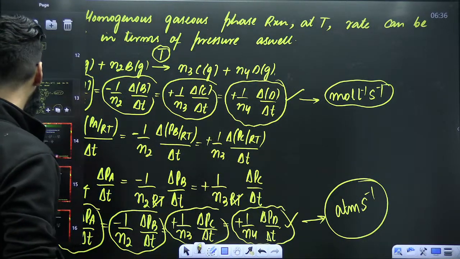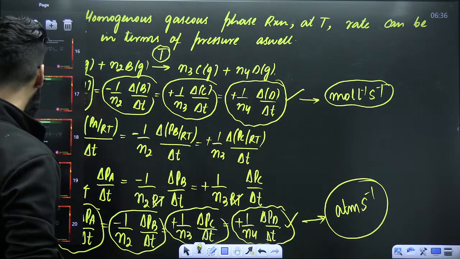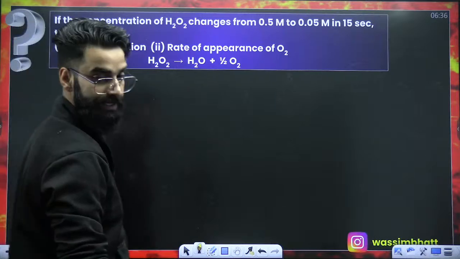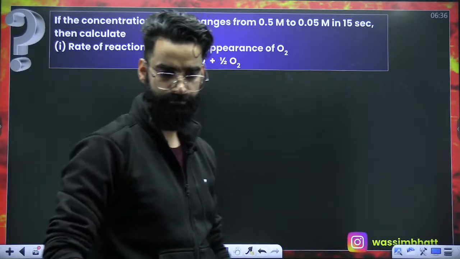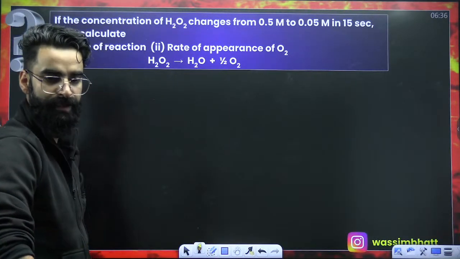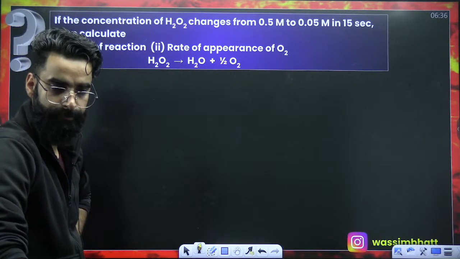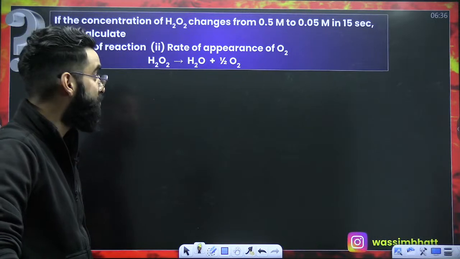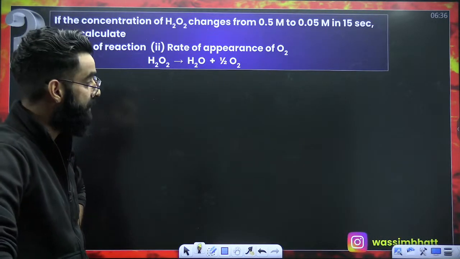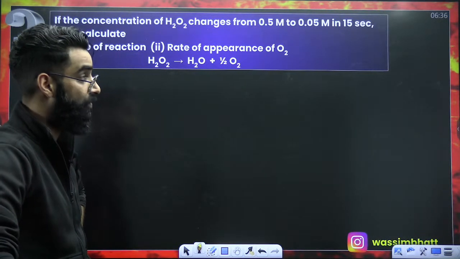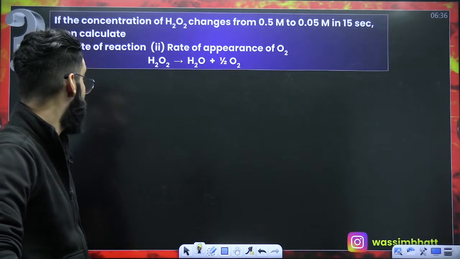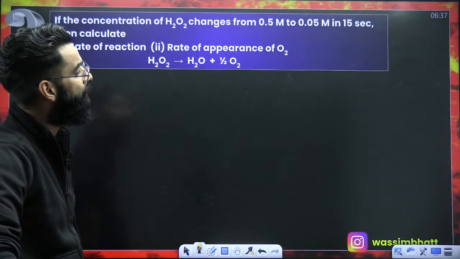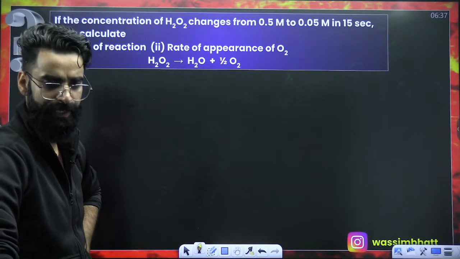Let's try to use all these concepts in the questions so that you can understand it properly. The first question which is on your screen: if the concentration of H2O2 changes from 0.5 molar to 0.05 molar in 15 seconds, then calculate rate of reaction, rate of appearance of O2. Two things we have to calculate.